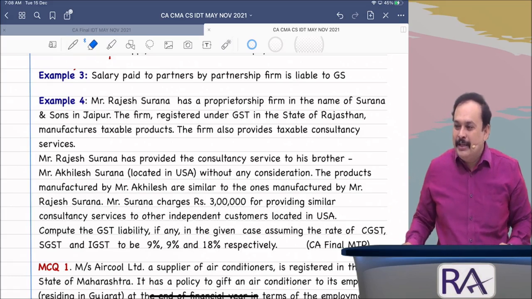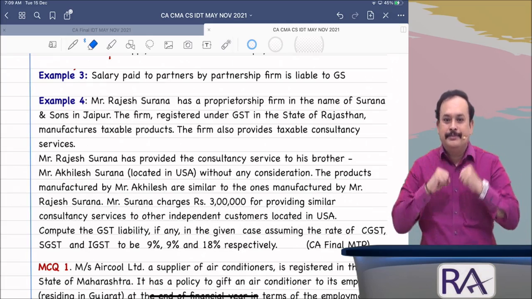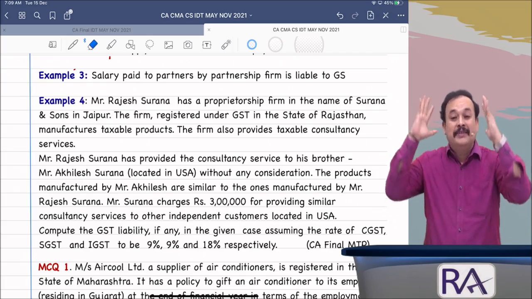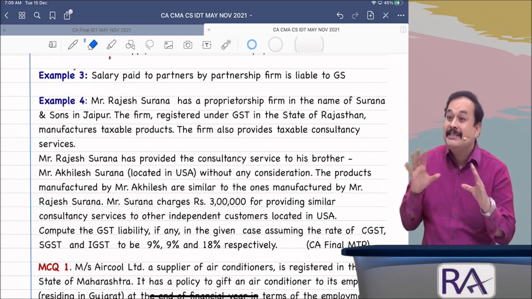Is it clear? So if that is the case, the question of deduction of TDS under section 192 doesn't arise. Section 192 of the income tax TDS provisions is applicable only when it is salary.